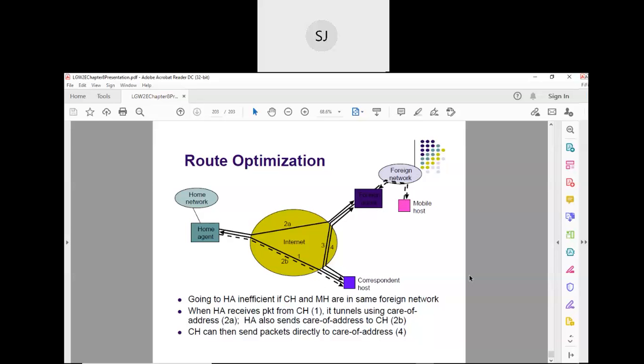I hope I'm clear. This is the last topic. Tomorrow we will start with multicast communication. Any doubts? In the three things that we have seen, one is DHCP, then NAT, then mobile IP. Any doubts in these three?